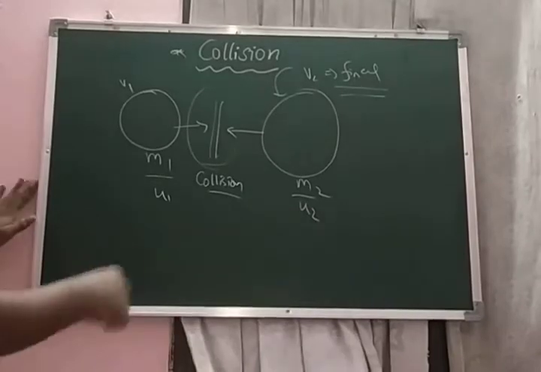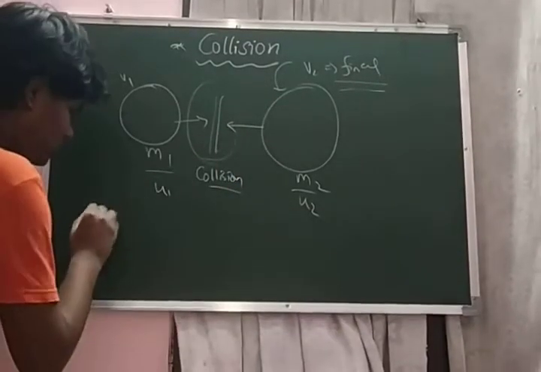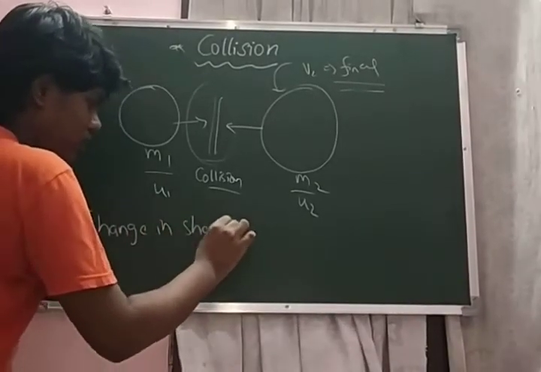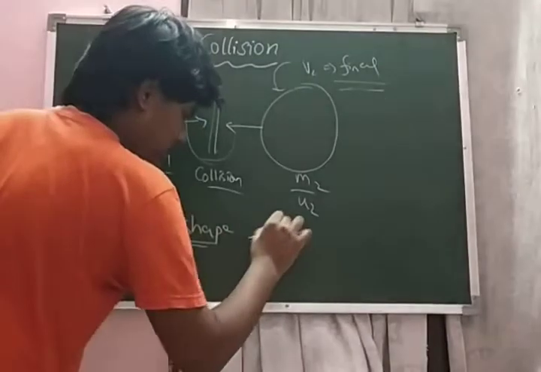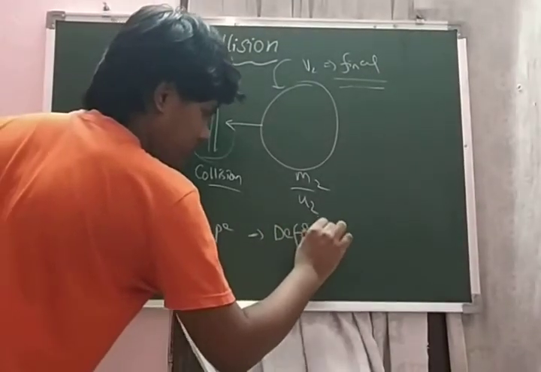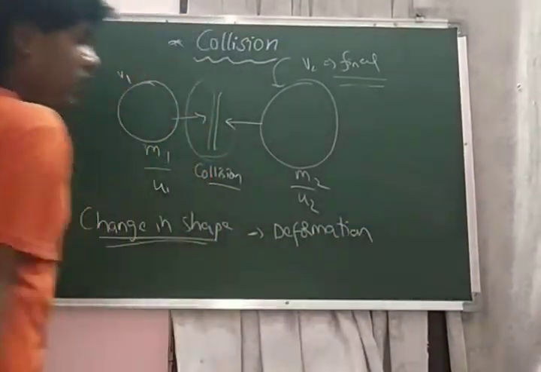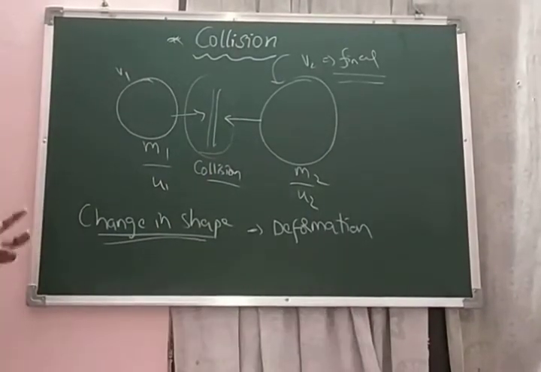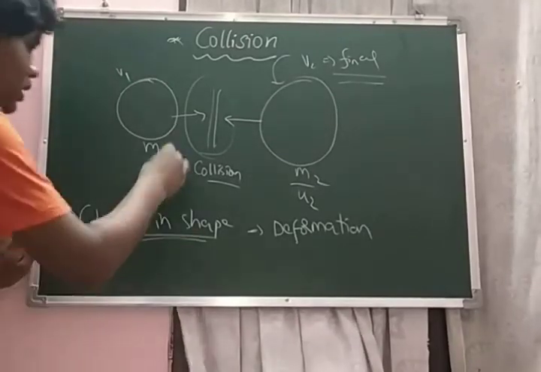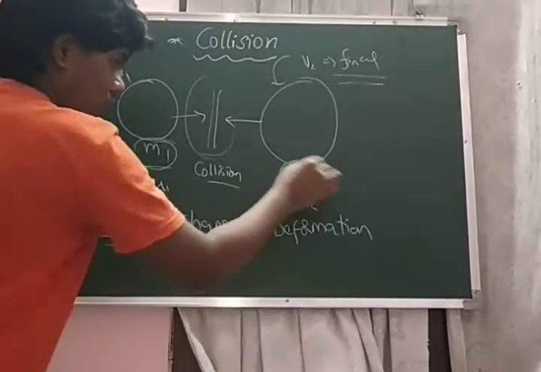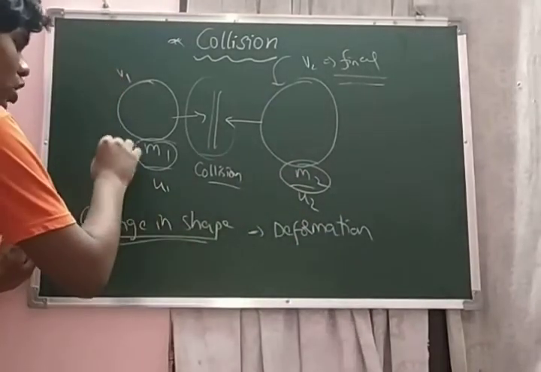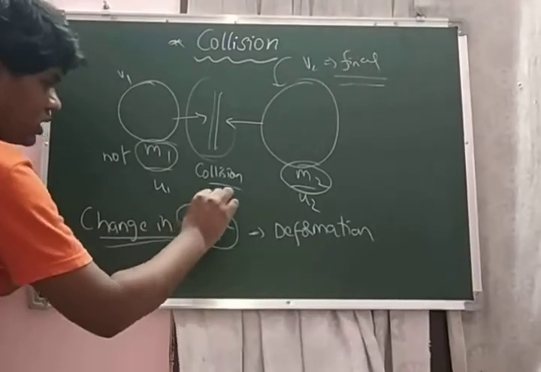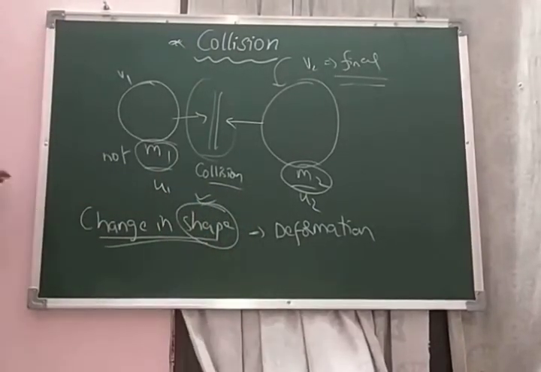Generally, when two particles collide, there is a change in shape. Change in shape is called deformation. In most collisions, the shape of the balls or objects will be changed, but the mass of the blocks, objects or balls will not be changed. Mass will not be changed, but shape will be changed. This is a very important concept regarding collisions.